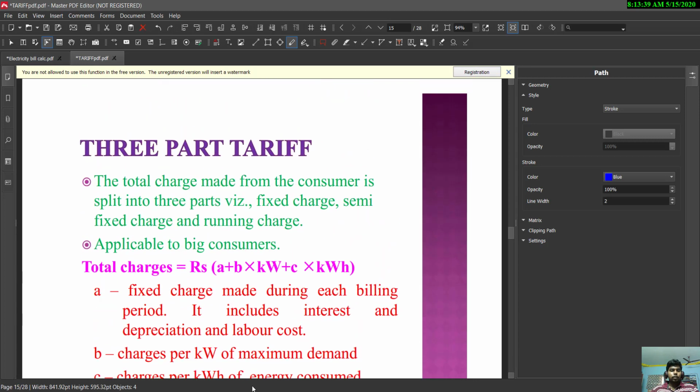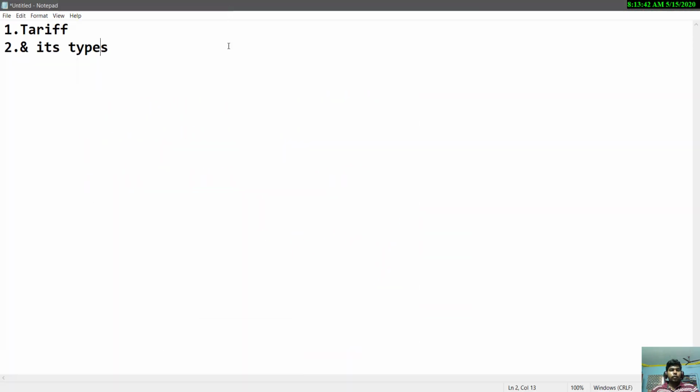That's it. This is about tariff and what are the different types of tariff.